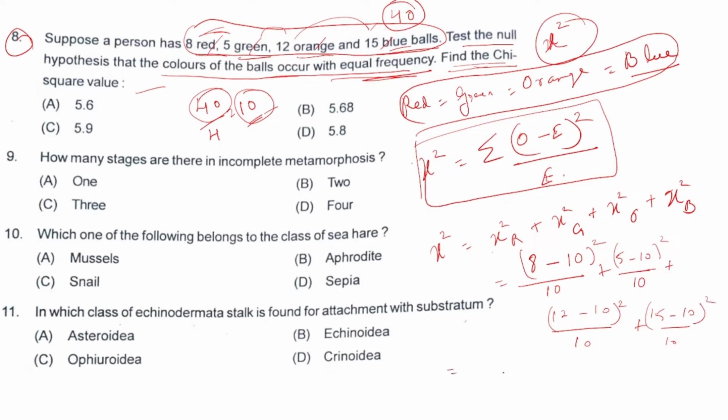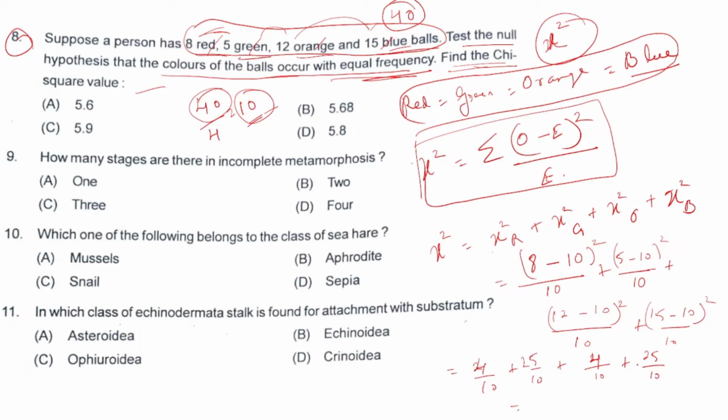Next, if we simplify, let's write it directly: 4 by 10 plus 25 by 10 plus 4 by 10 plus again 25 by 10. Simplifying, 0.4, 2.5, 0.4 and again 2.5.